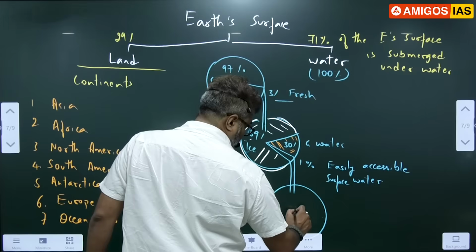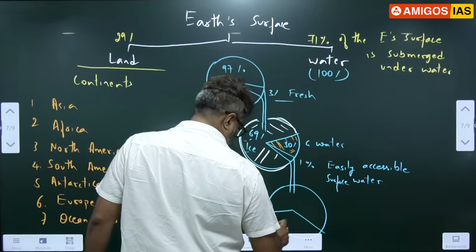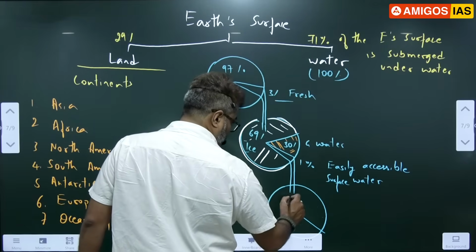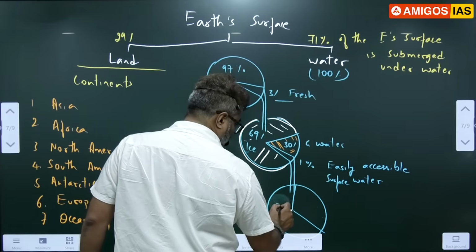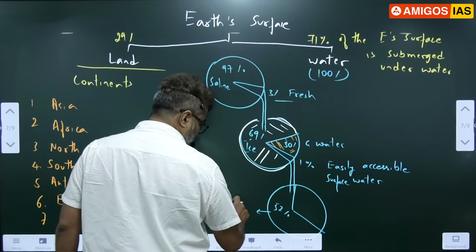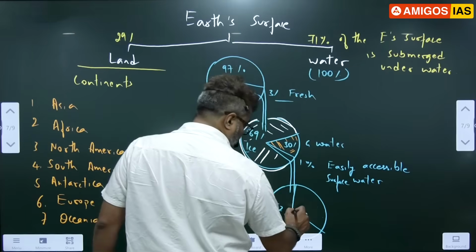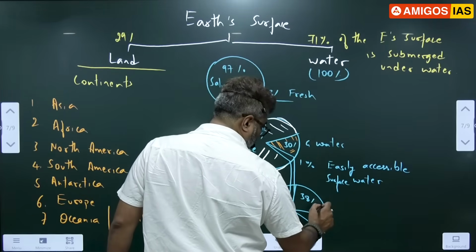In this, please write. I'll write 52% is lakes. 52% of the water is in lakes. 38% is in soil moisture.